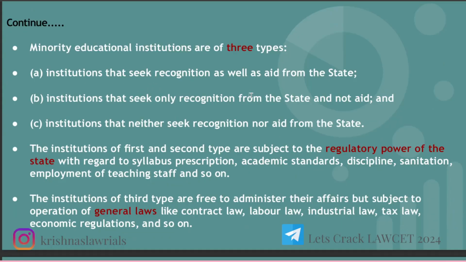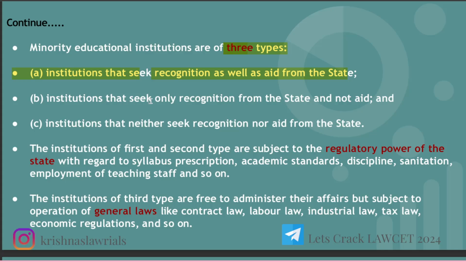Minority educational institutions are of three types. First are institutions that seek recognition as well as aid from the state. That is, the institution is seeking aid, which is financial help, as well as recognition from the state. State is government.